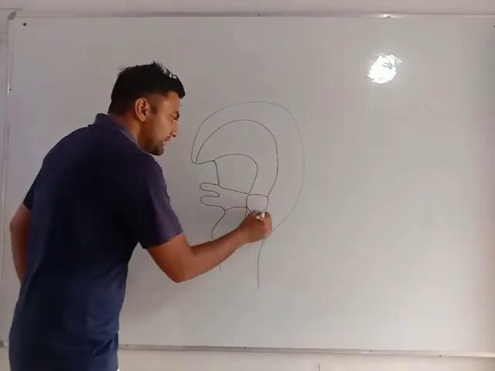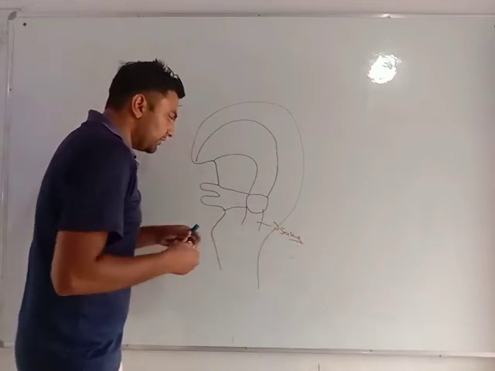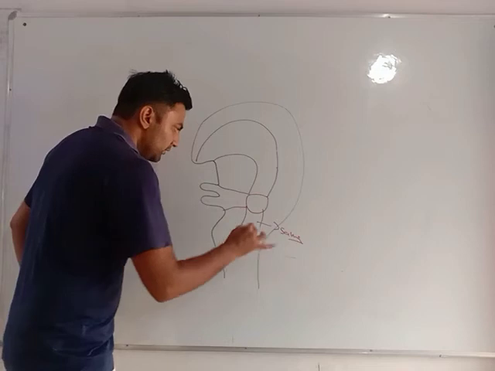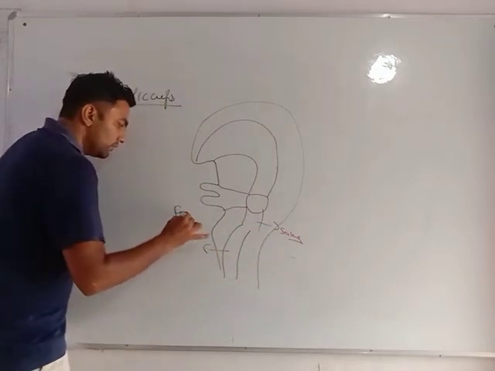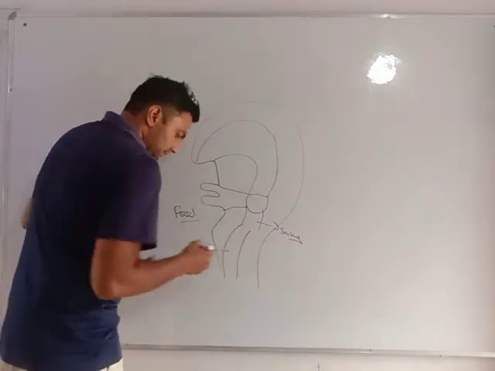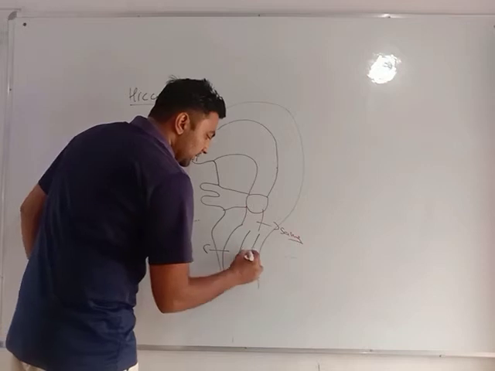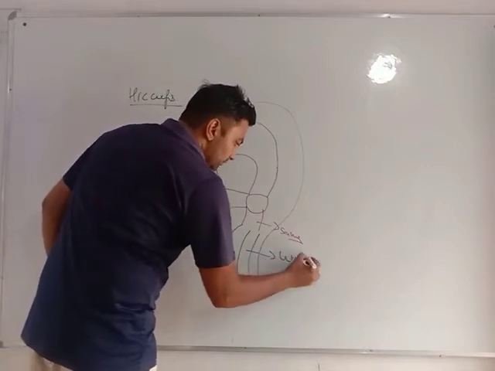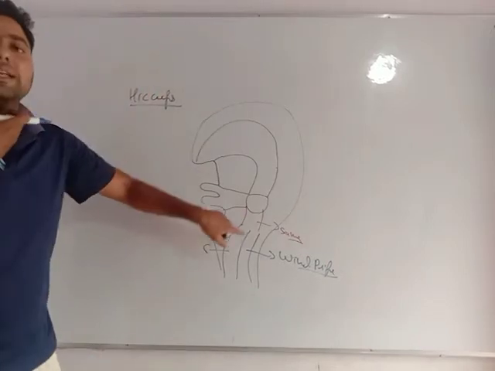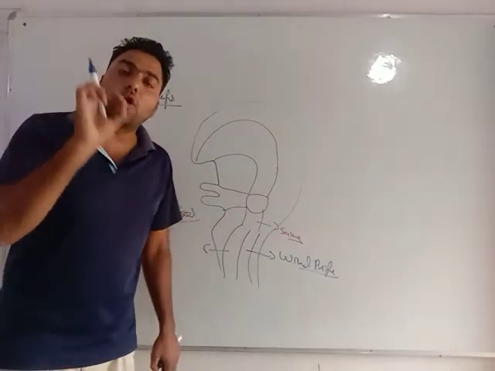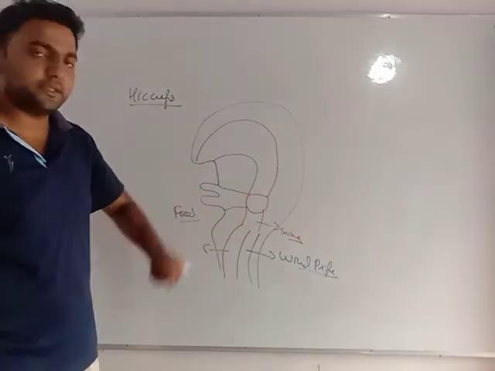For throat it is the same path, and after throat, food from buccal cavity goes into food pipe, and air that we breathe in goes into wind pipe. But near our throat, they are having a common passage, or this common part.